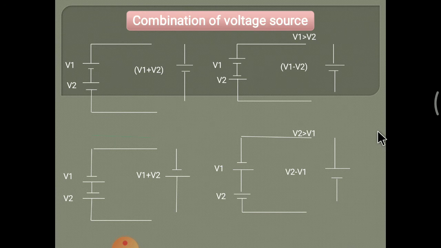After that, if there is a combination of two voltage sources, then we have to simplify them and convert them into one voltage source. These two voltage sources, or a combination of voltage sources, have to be converted into one voltage source. How to convert it? By sign convention. In this first source, the long line is said to be positive and the short line indicates the negative sign, positive negative.